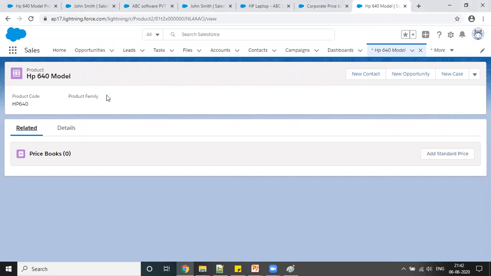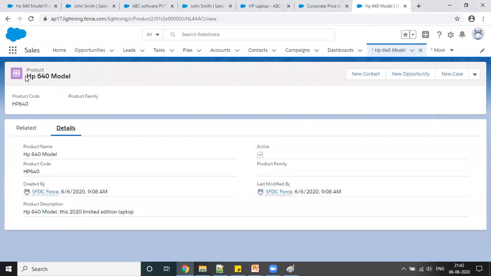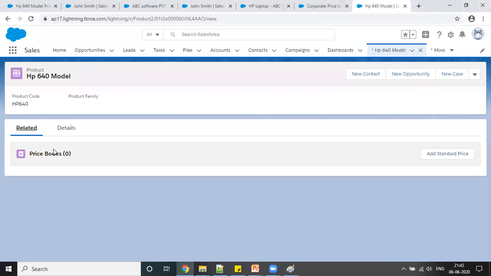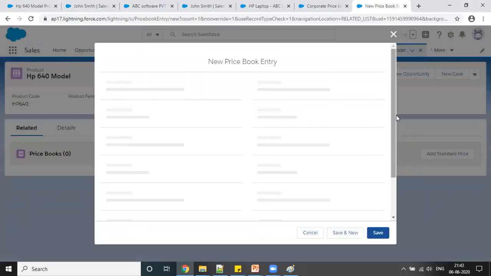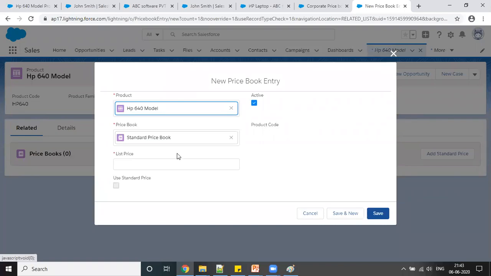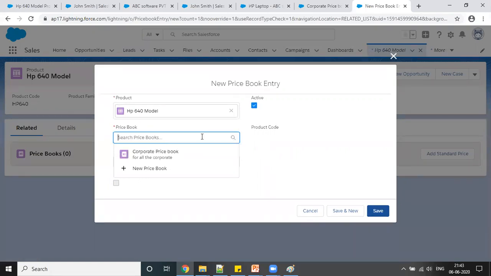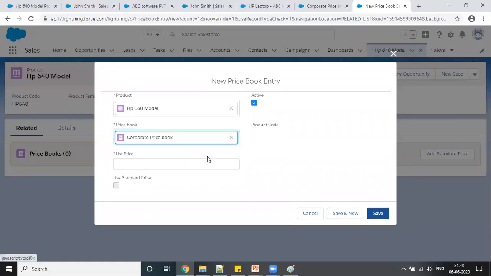So what I'm going to do is I'm going directly to the product here, right? So this is my product, and on the related list I can see this price book, because they are interrelated, product and price book. So I'm going to add from here. So you can see all the price books that you have created over here. You can either select this, or you can select the standard price book.